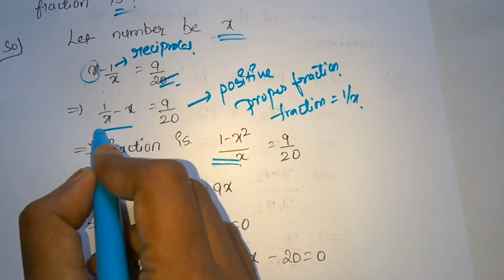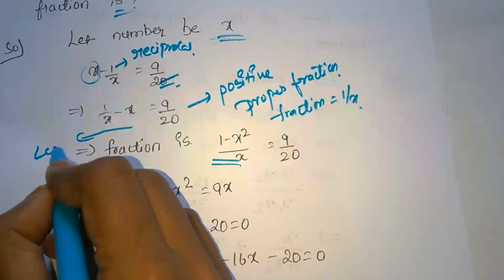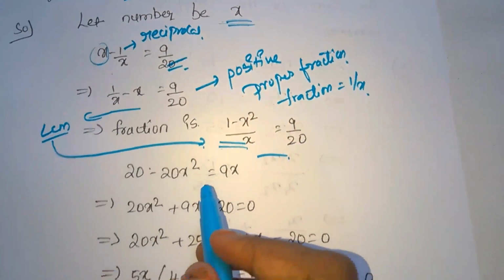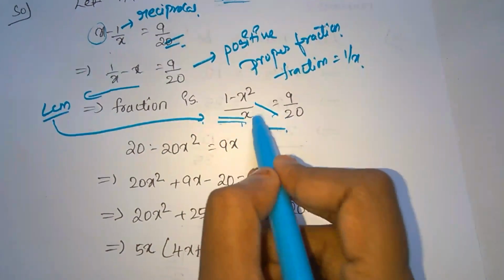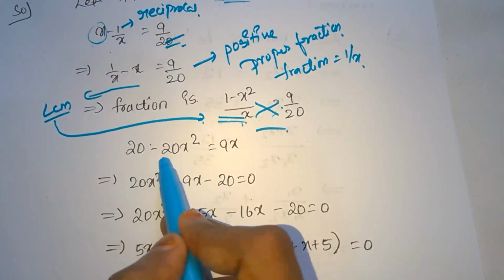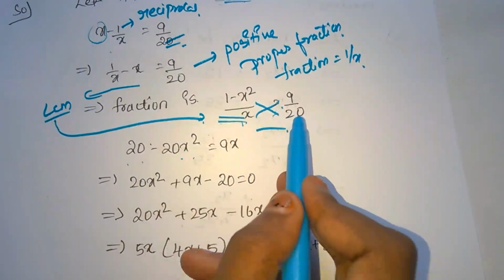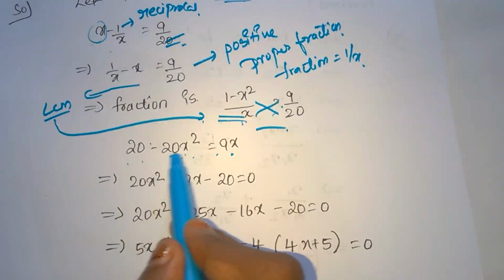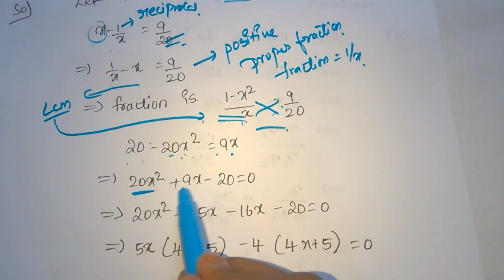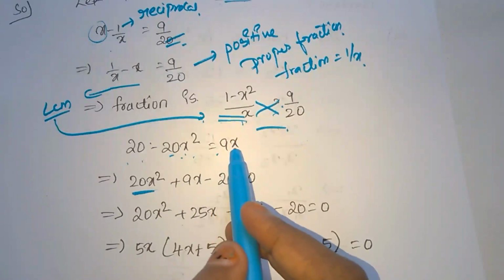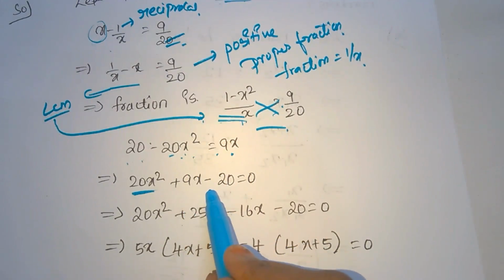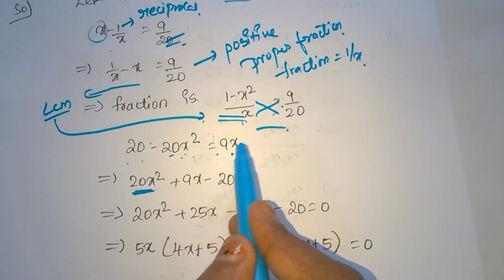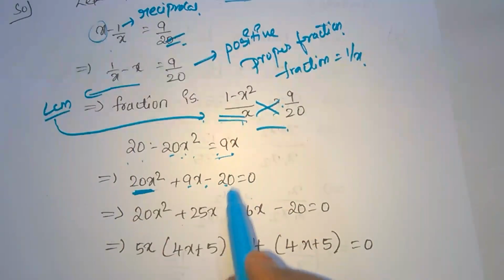Okay, so this is the LCM. We get 1 minus x squared by x. We know the LCM. Okay, so equals, by cross multiplication, 20 minus 20x squared equals 9 into x, equals 9x. So it's fine. Next, 20x squared, signs change, and 9x plus, equals minus